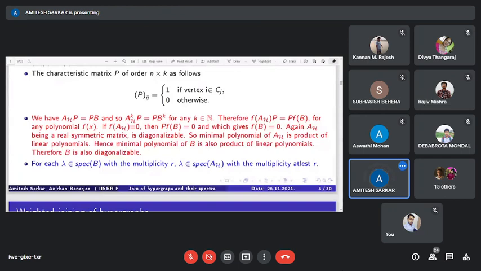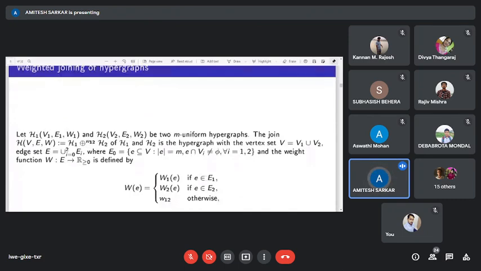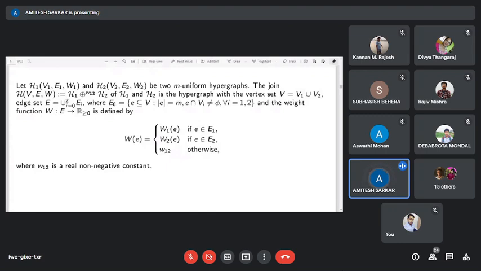Now we consider a hypergraph operation, weighted joining of hypergraphs. Let H1 and H2 be two uniform hypergraphs.